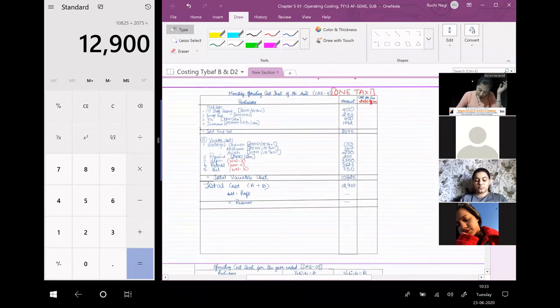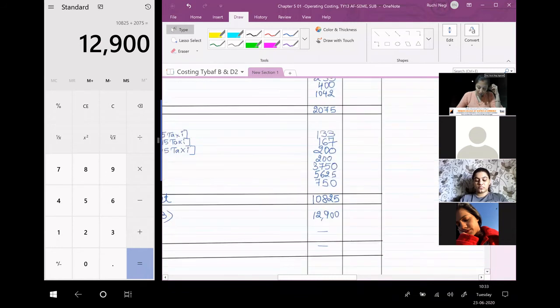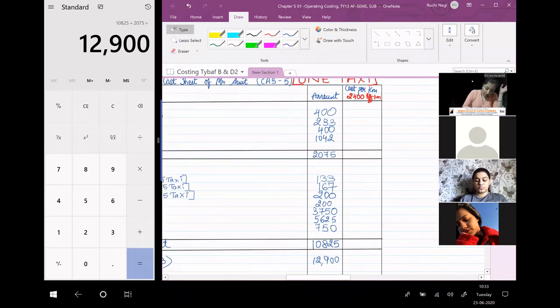Fine. Let us calculate the CPU column. Now, importantly, you're going to calculate on 2,400. Clear, no? Not 3,000. Only for variable cost you will take 3,000 running kilometers. Otherwise, they have told you to calculate cost per effective kilometer, and effective kilometer is not 3,000.